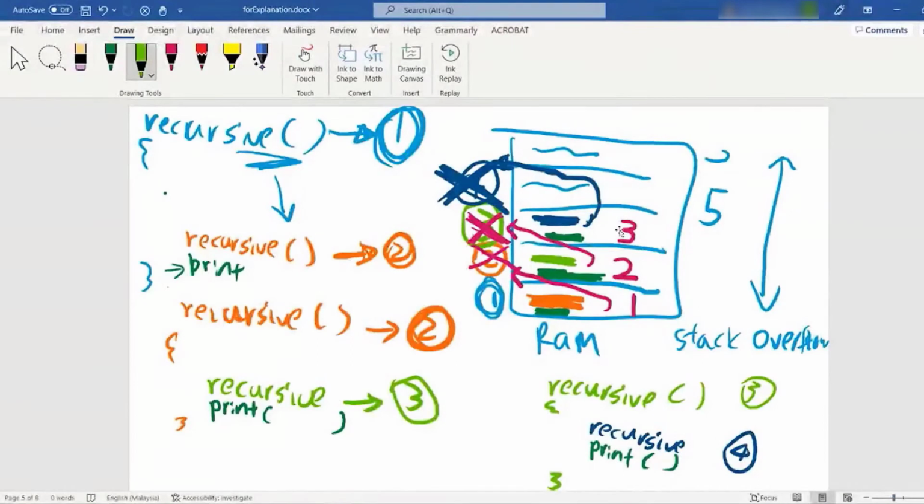After we print this number 3, this function ends and gets crossed out. Then we print the 2 in here, and after we print the 2, the function ends again. We cross this, and lastly we get this print, so that's why we print the number 1.